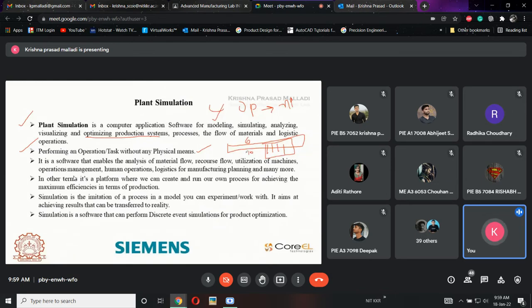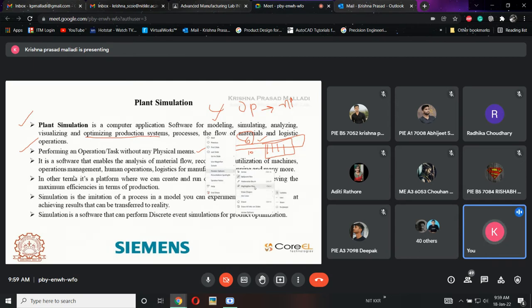Virtually, I am doing the optimization, checking whether the plant will run with 6 men on a virtual platform. That is what it means: performing an operational task without physical means, without involving any actual machines.